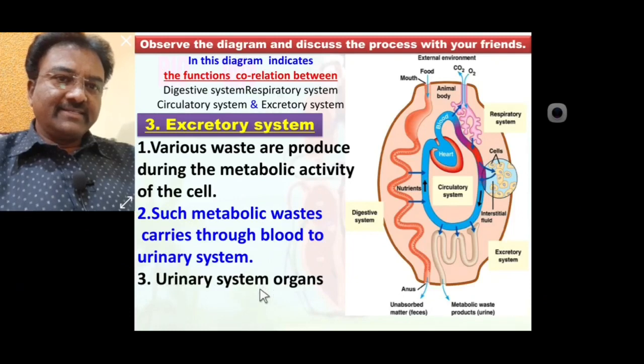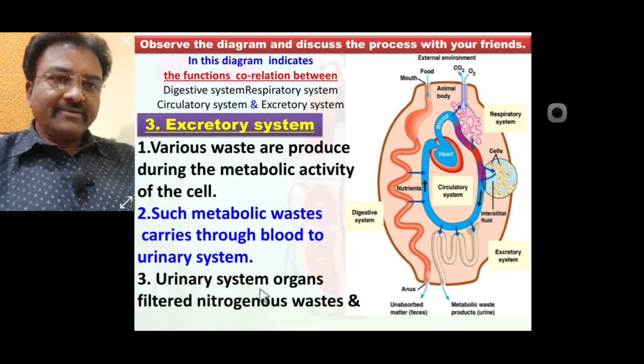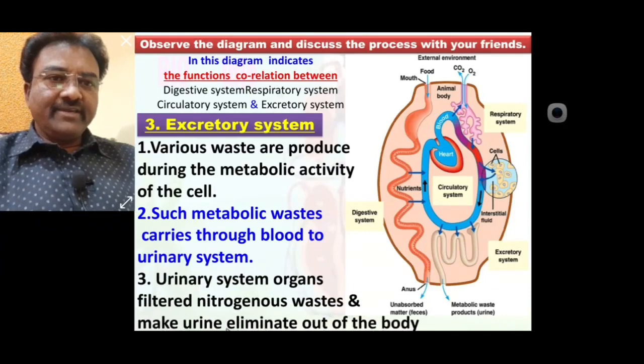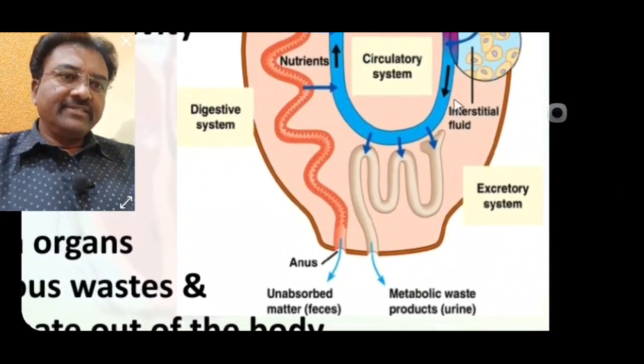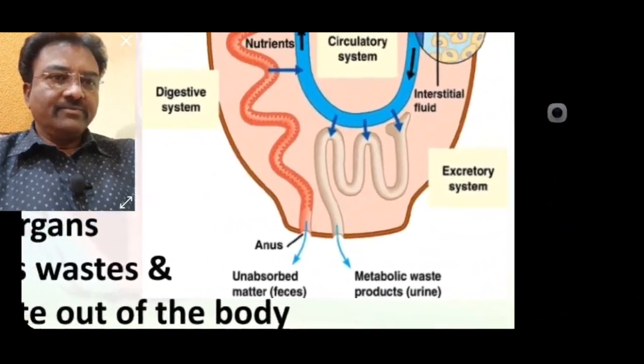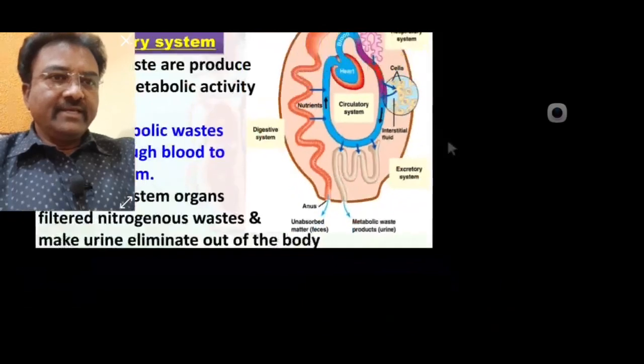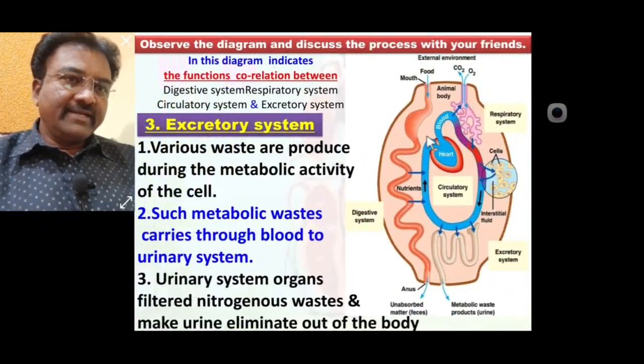In the excretory system, the excretory organs or urinary organs filter nitrogenous waste and make urine to eliminate out of the body. So seen here, the structural functional unit of kidney known as nephron filters out nitrogenous waste and makes urine for elimination out of the body. Means here clearly seen circulatory system is connected to excretory system or urinary system.